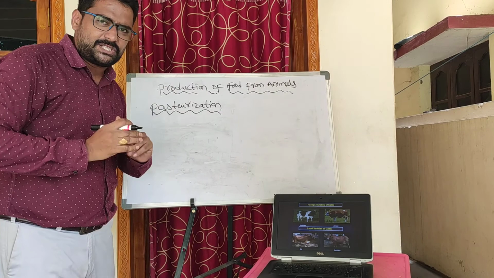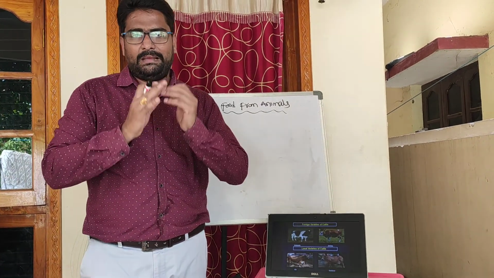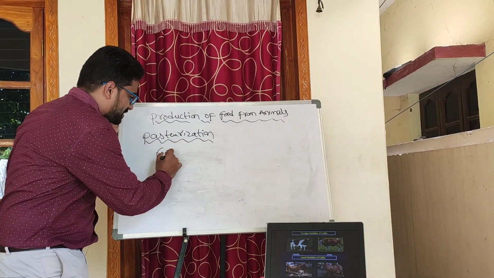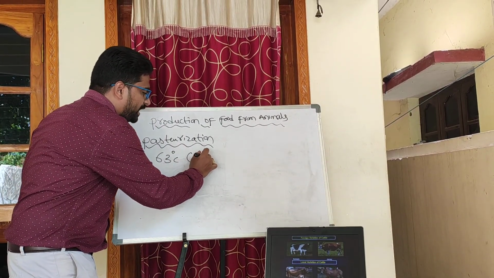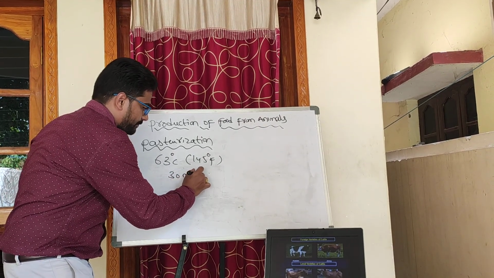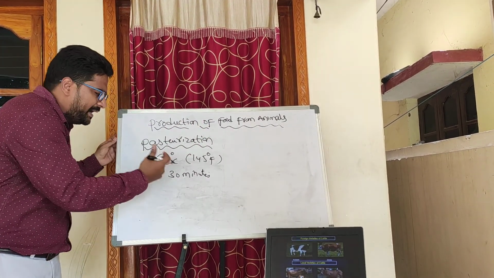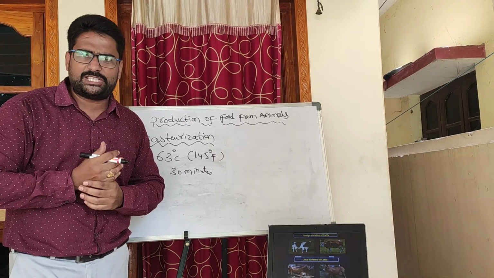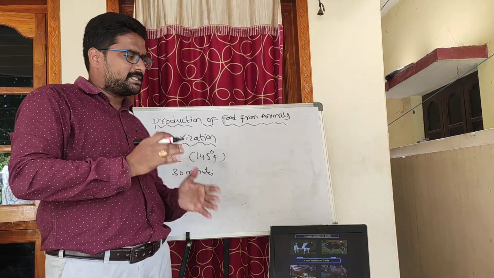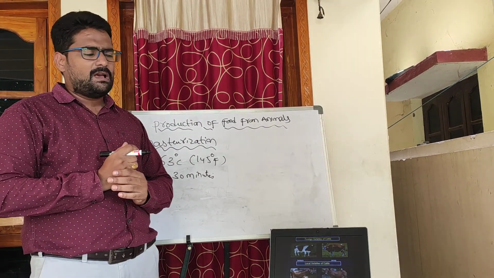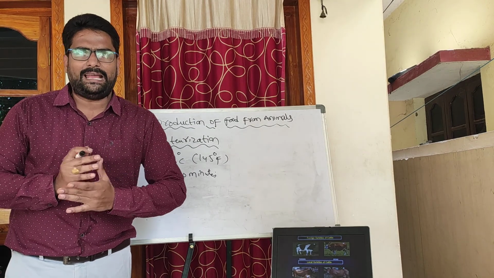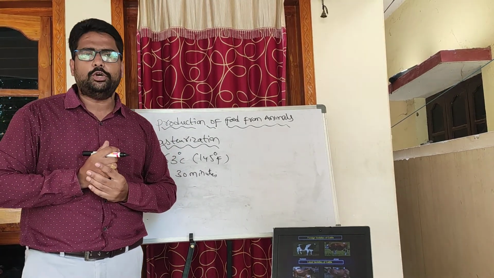Yes, milk is heated at 63 degrees Celsius or 145 degrees Fahrenheit for 30 minutes and immediately cooled below 10 degrees Celsius and stored. This is done in milk chilling centers. This process is called pasteurization because in this process the destructive, disease causing microorganisms in the milk are killed and it is very suitable for us to drink.